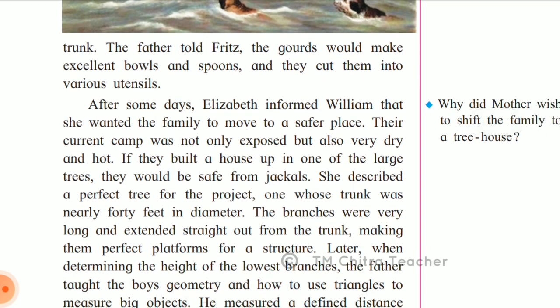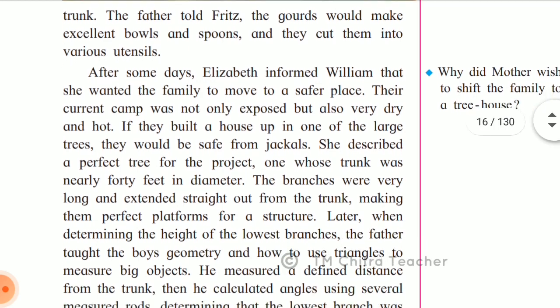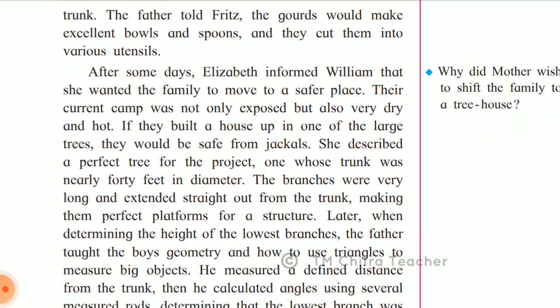After some days, Elizabeth informed William that she wanted the family to move to a safer place. Their current camp was not only exposed but also very dry and hot. So the mother, as a mother, was caring a lot for her family. She said that they wanted to move to a safer place. They couldn't continue with the tent house, so they were searching for a new home.